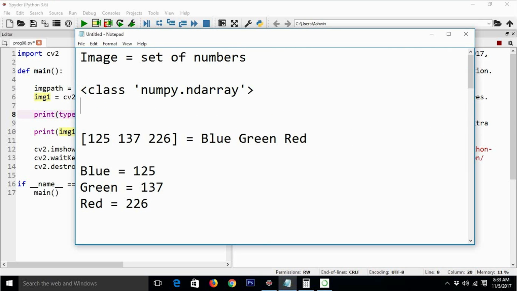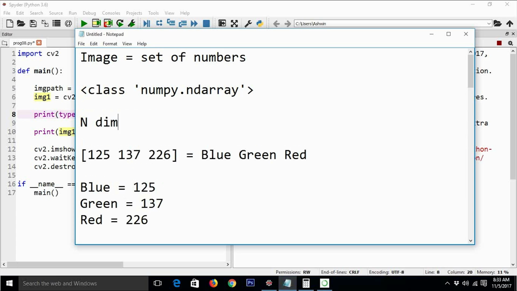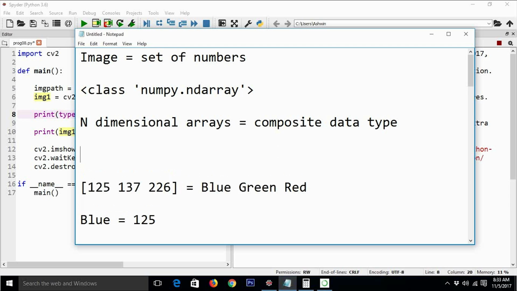It's a composite data type. It's n-dimensional arrays. It is a composite data type, and it is part of NumPy. NumPy stands for Numerical Python.